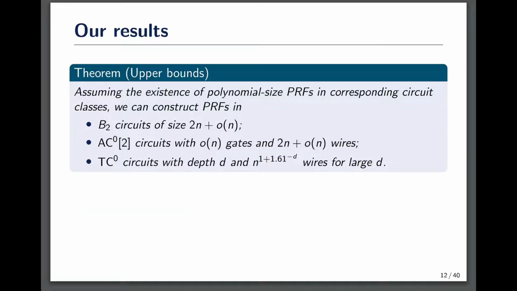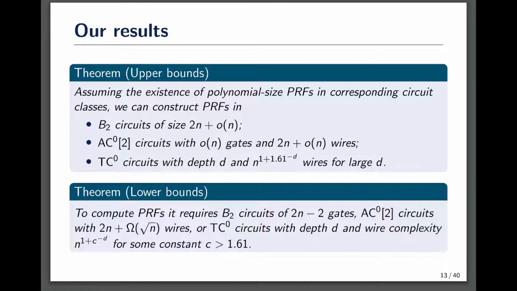In this work, we proved tight upper and lower bounds for the complexity of pseudorandom functions in B2 circuits, AC0 parity circuits, and TC0 circuits. Assuming the existence of polynomial-sized pseudorandom functions in the corresponding circuit classes, we can construct PRFs in B2 circuits of size 2n plus little o(n), AC0 parity circuits with little o(n) gates and 2n plus little o(n) wires, and TC0 circuits with depth d and n to the 1 plus 1.61 to the minus d wires for large d. On the other hand, we also show that all these upper bounds are near optimal.